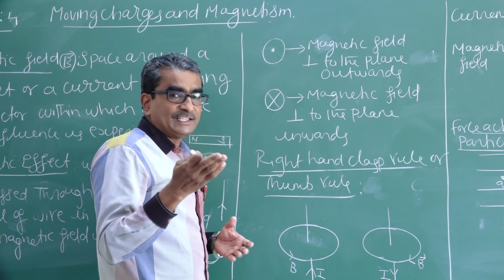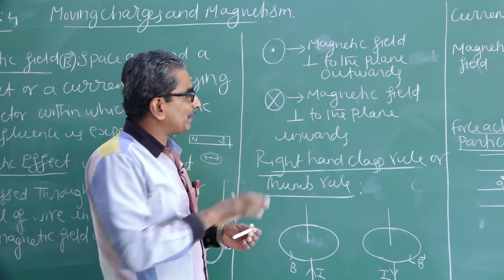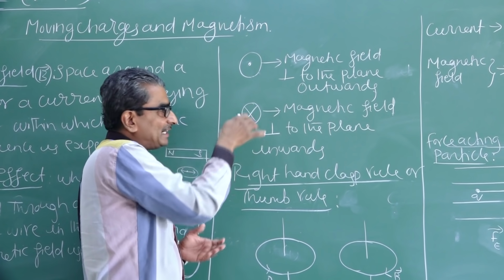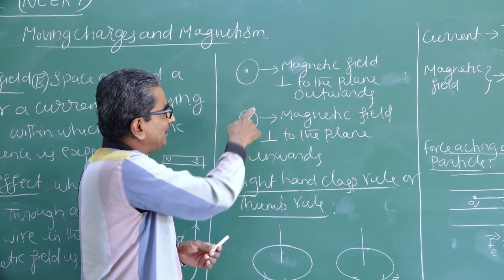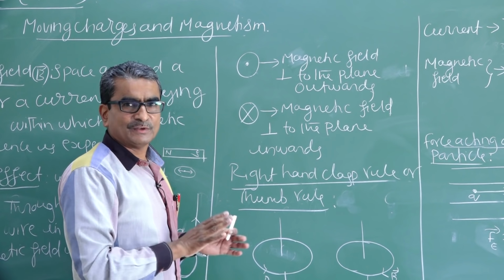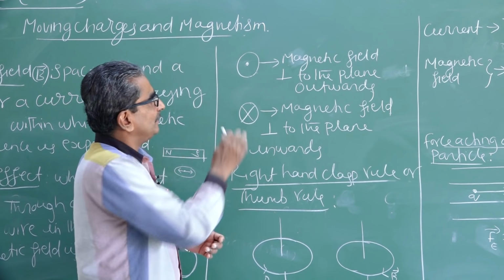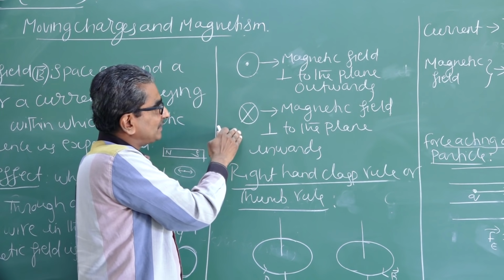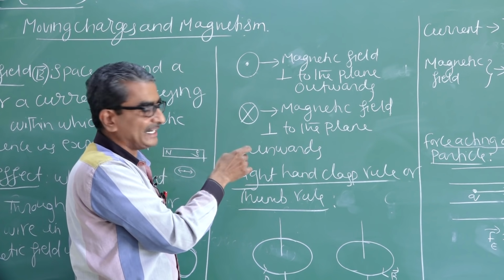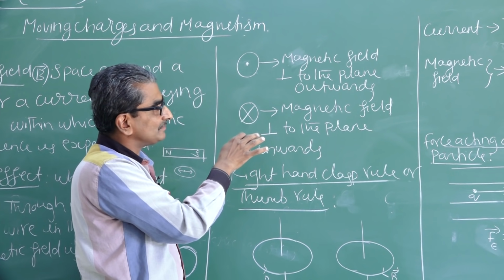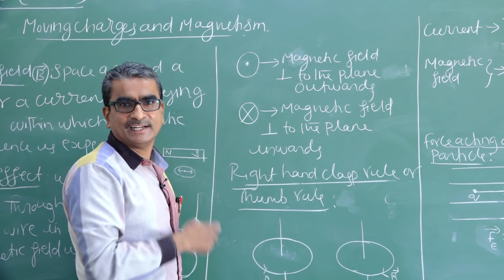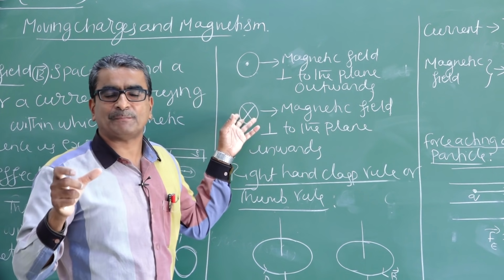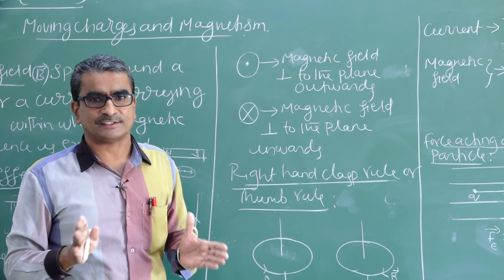Suppose the field is directed away from you, once again perpendicular to the plane of the board, meaning like this towards the board. Then represent that direction of magnetic field by means of a cross mark. It is very simple to remember or identify. Field perpendicular to the plane, directed outwards. Field once again perpendicular to the plane, directed inwards. This should be the figure. This is the simple way of representing the direction of magnetic field by means of figures.